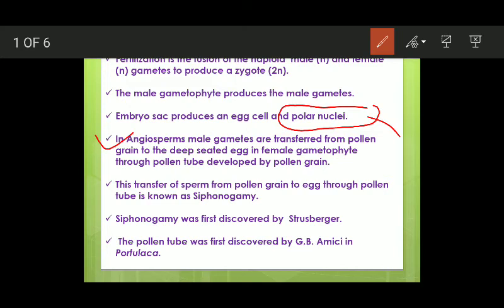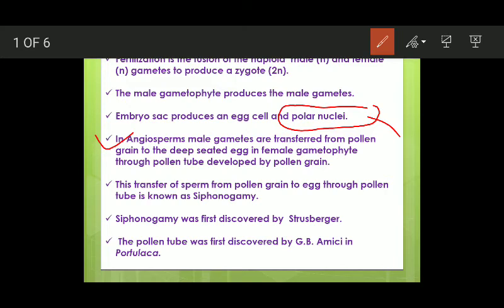So the male gametes are transferred from the pollen grain or male gametophyte to the egg in the female gametophyte through the pollen tube, which is developed by the pollen grain. This transfer of sperm or male gametes through the pollen tube is known as siphonogamy.